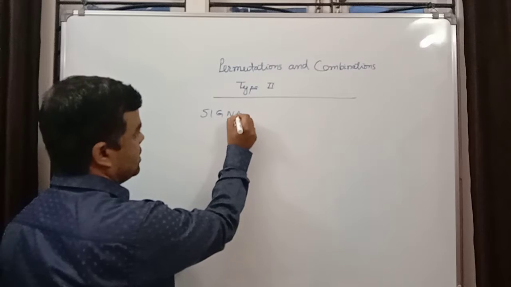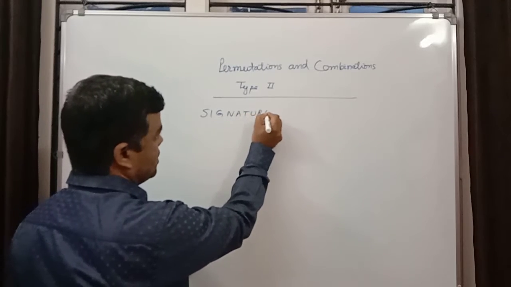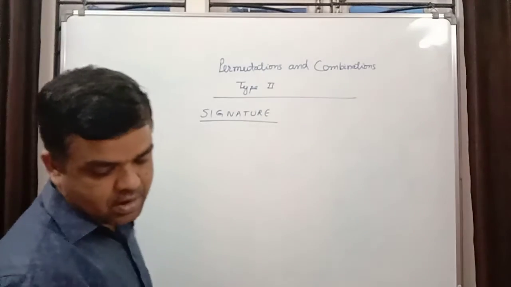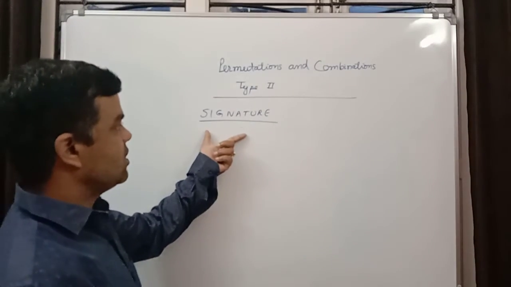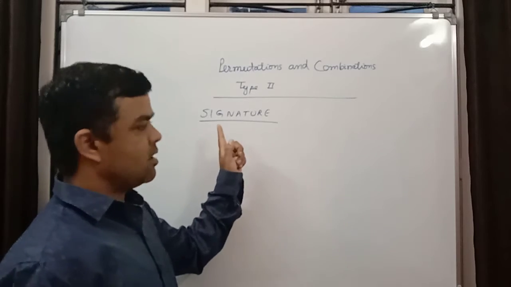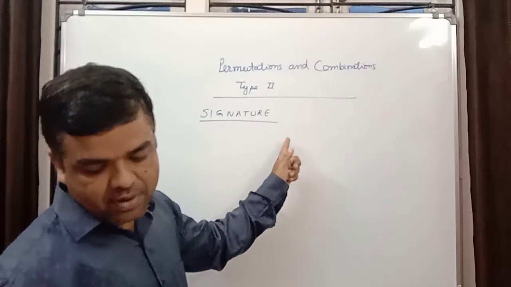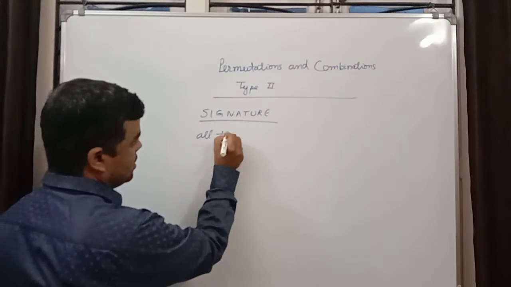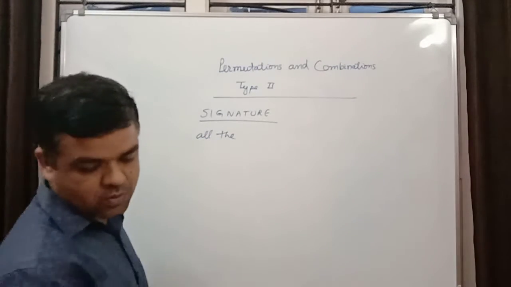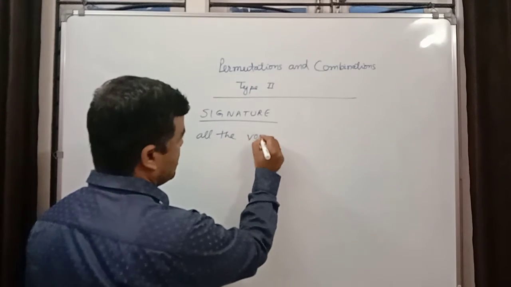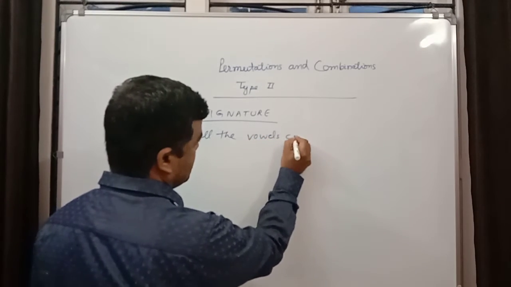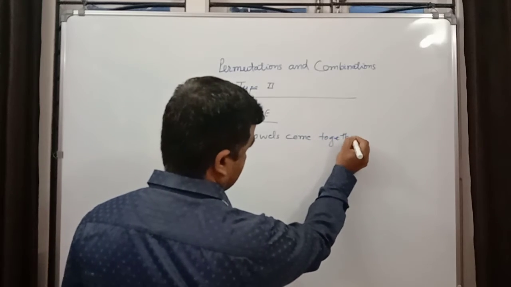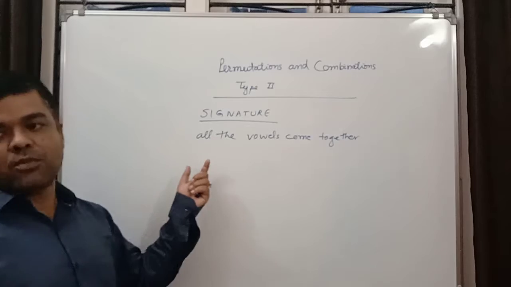Suppose the word SIGNATURE is given, and the question is how many words can be formed from the letters of the word signature if all the vowels come together. Okay, so type 2 I am going to teach you.